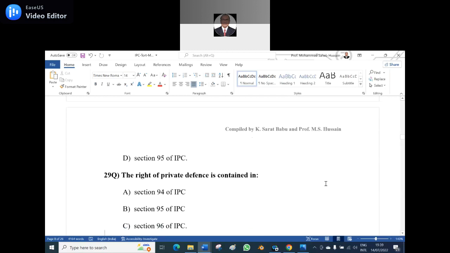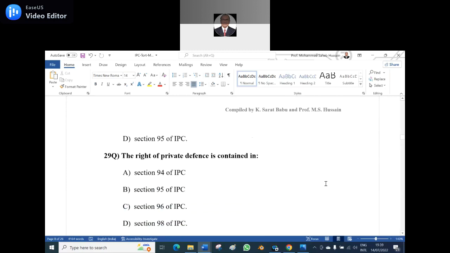The next question, the 29th question. The right of private defense is contained in which section? A, section 94 of the IPC; B, section 95 of the IPC; C, section 96 of the IPC; D, section 98 of the IPC. Sir, section 98 of the IPC. Wrong.